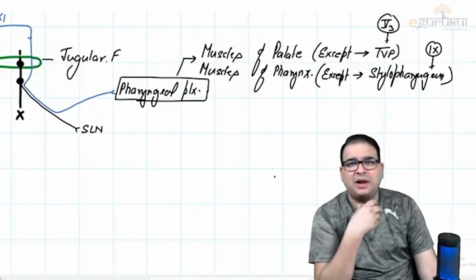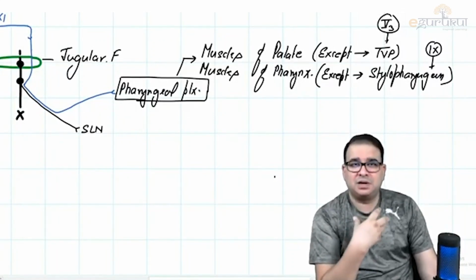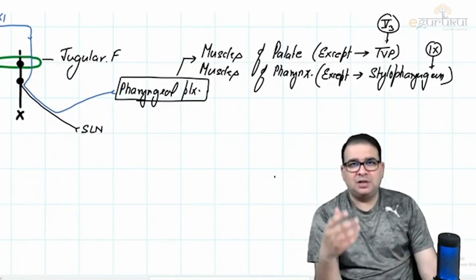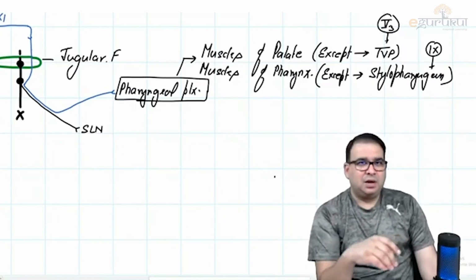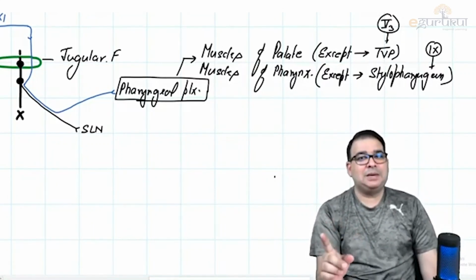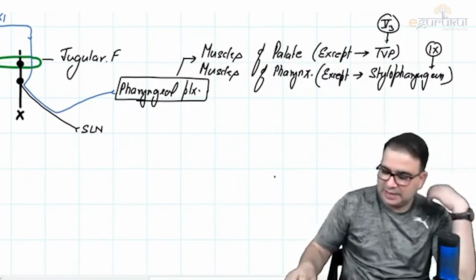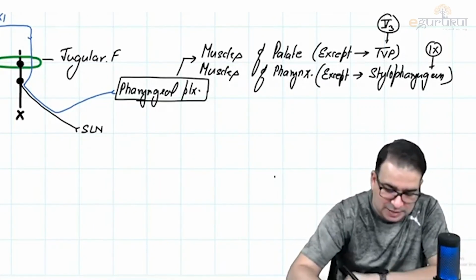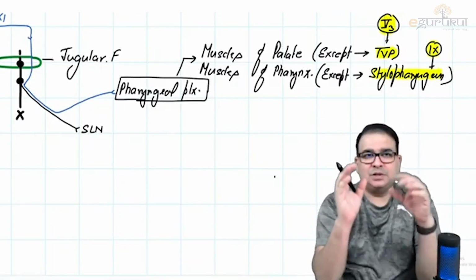There are so many muscles in the pharynx: superior constrictor, middle constrictor, inferior constrictor, stylopharyngeus, palatopharyngeus, and salpingopharyngeus. All of them are supplied by this, except what? Except stylopharyngeus and tensor veli palatini. Exceptions you have to remember. So that is the job of what nerve?